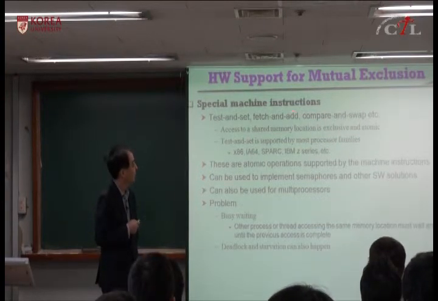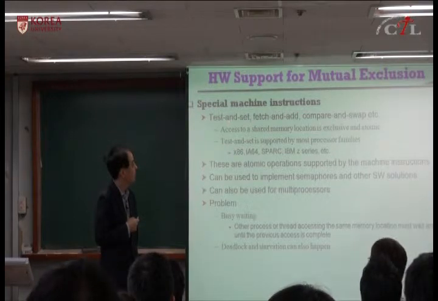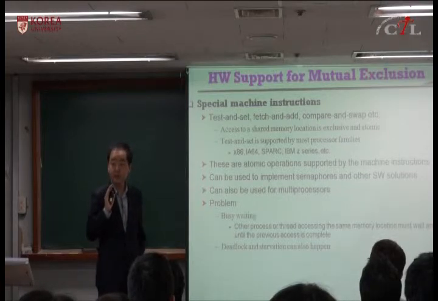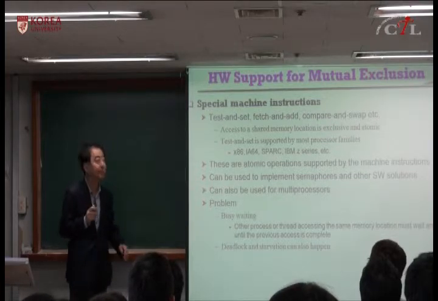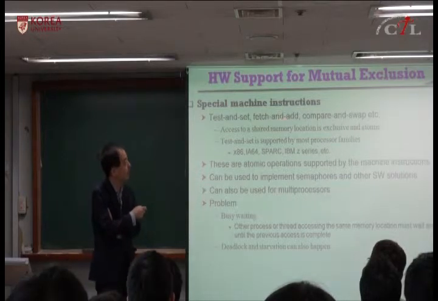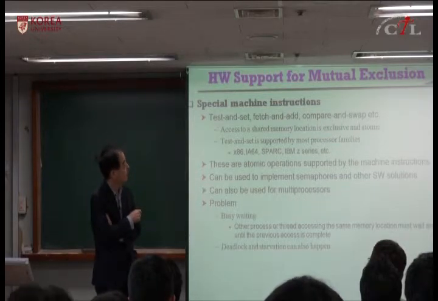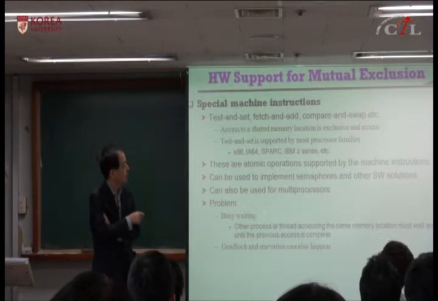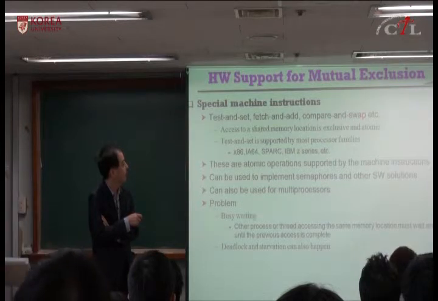It depends on the processor, and the most common instruction is test and set. If you support one instruction, that should be fine. But other processors might support other instructions. Examples are test and set, compare and swap, fetch and add, exchange, etc.